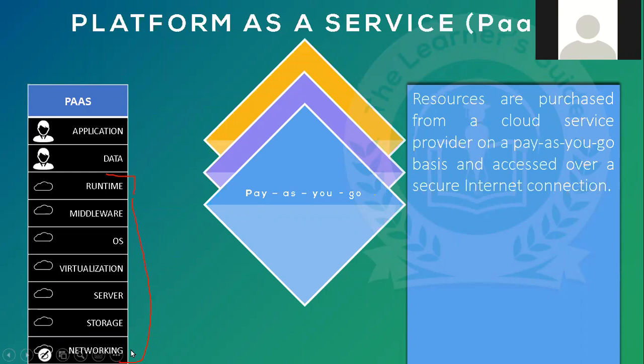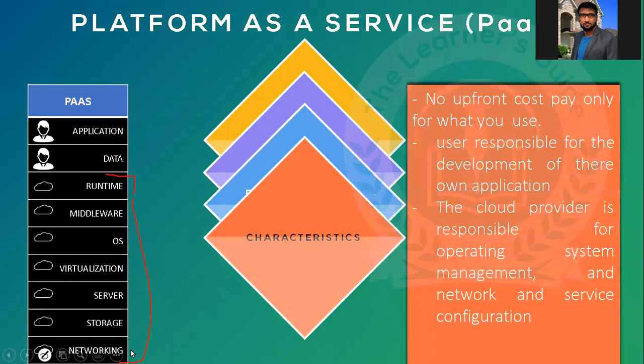Yeah, thank you. So, pay as you go. Resources are purchased from the cloud service provider on a pay as you go price basis and accessed over a secure internet connection. The next is the characteristics. No upfront cost. Pay only for what you use.